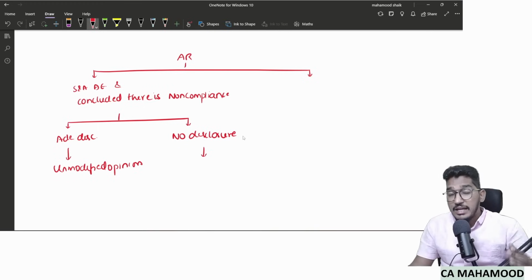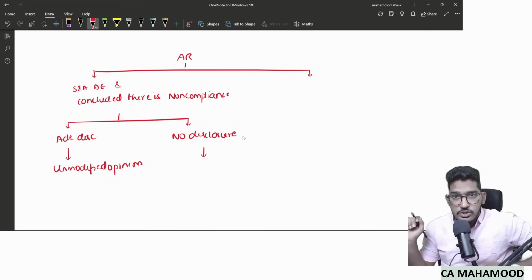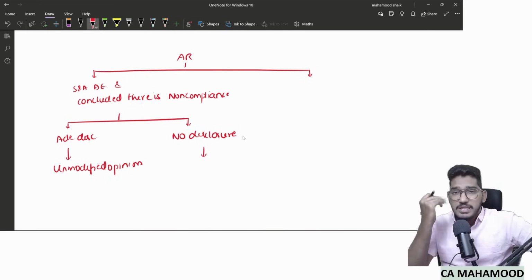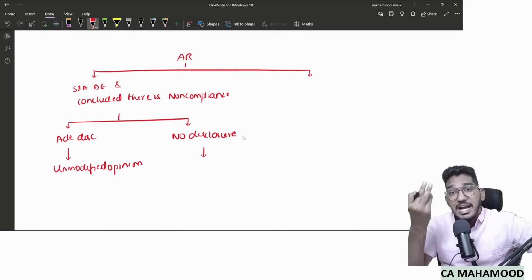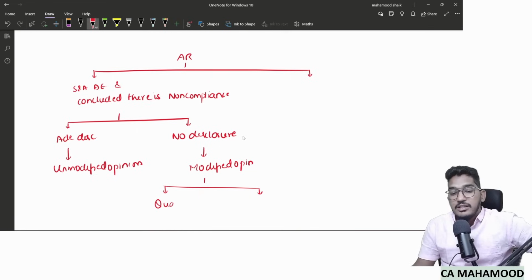Whereas if you came to know that the company has made some non-compliance, but management hid it in the financial statements, management did not disclose this to anybody. Now tell me, do the financial statements contain a misstatement or not? Obviously financial statements contain a misstatement. They are misleading. Management did not disclose. They have hidden it. Now what the standard says is, if there is no disclosure given, directly give the modified opinion. And which kind of modified opinion, sir? Since it is a case of availability of audit evidence, you have to give either a qualified opinion or an adverse opinion. Why? Because, as I told you, the auditor has evidence.